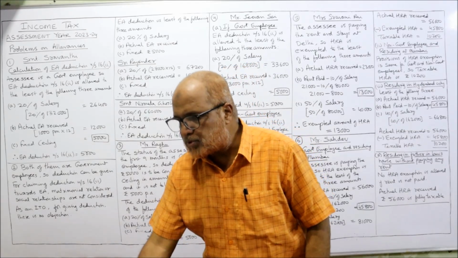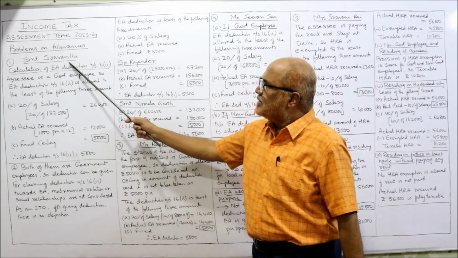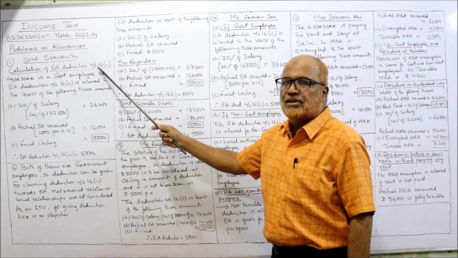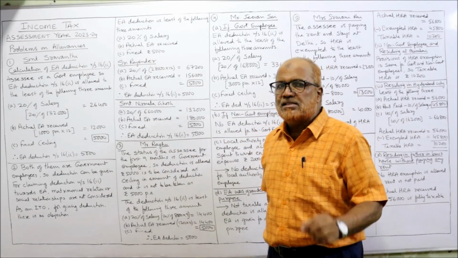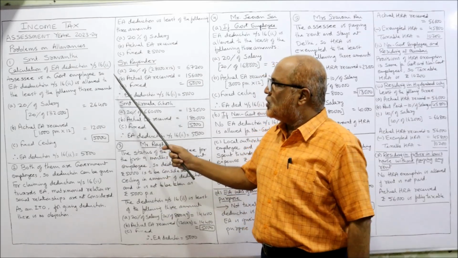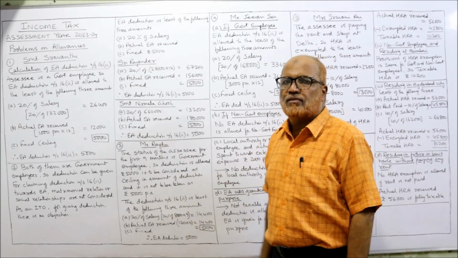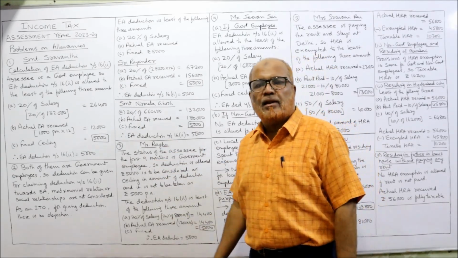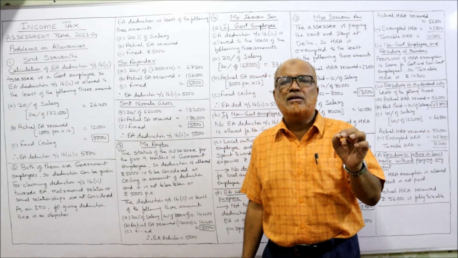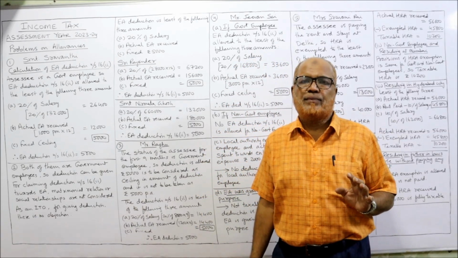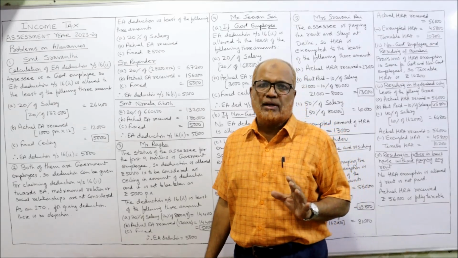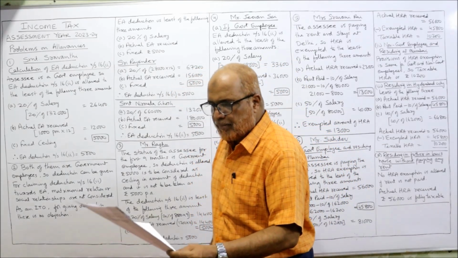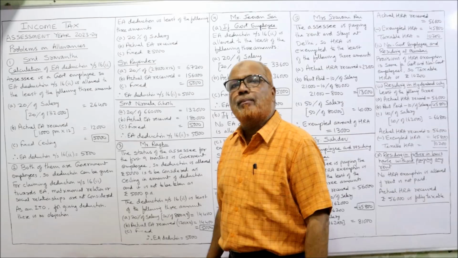Now, how to proceed with this problem? See here. Srimati Sravanti, calculation of EA deduction under section 16(2). Assessee is a government employee. So, EA deduction under 16(2) is allowed at the least of the following. 20% of salary. Here, the meaning of salary is only basic. Only basic salary we should take. In the problem it is given basic salary 11,000 per month.